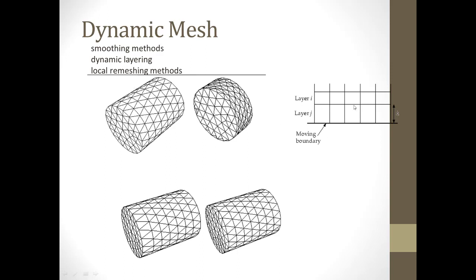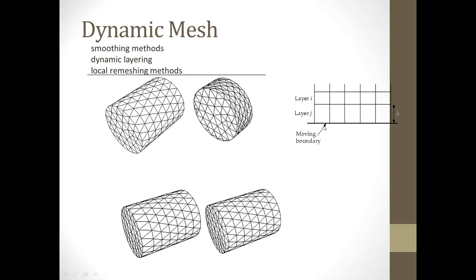If you want to go for a hexahedron mesh, then you have the option of dynamic layering. Dynamic layering is mainly meant for hexahedral or quadrilateral elements in 2D and hexahedral for 3D. So the moving boundary or zone is getting moved. With respect to height, if a particular height is reached, say if the height is less than 0.3, the software would trigger that it needs to get remeshed.